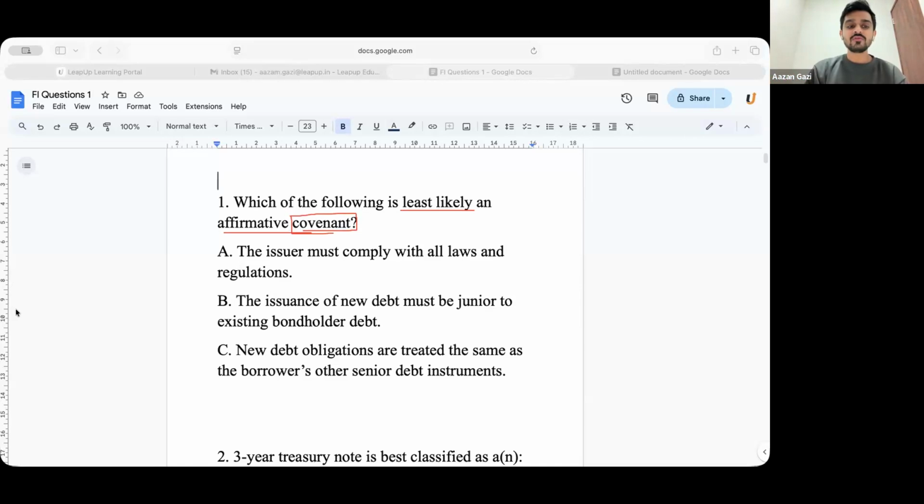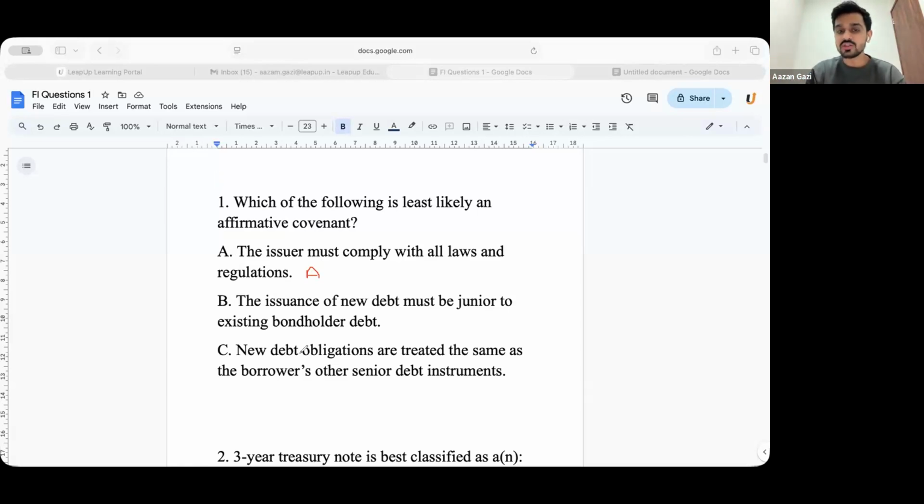Now, out of these three options, the issuer must comply with all rules and regulations. Would this be affirmative or negative? This would be affirmative. Second one, the issuance of new debt must be junior to existing bondholder debt. I'm not very sure if this is something the borrower cannot do.